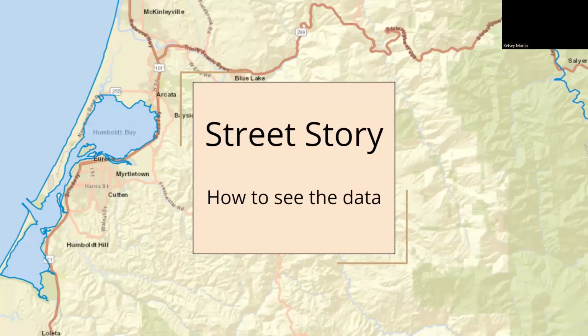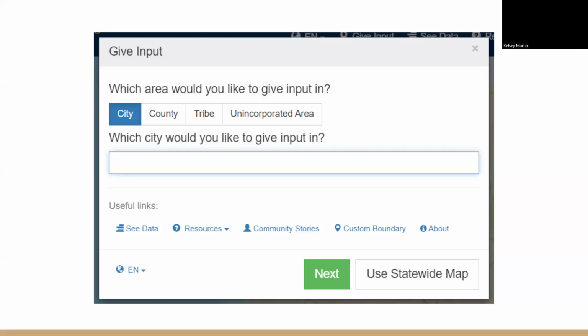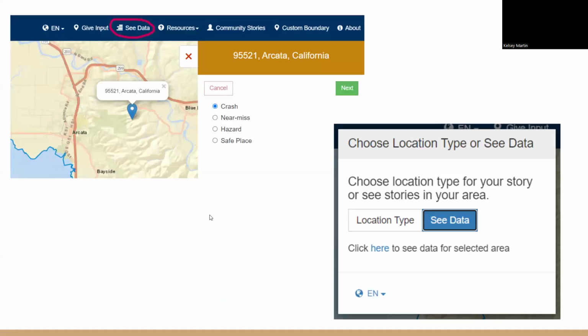So how to see the data on Street Story. You can go to streetstory.berkeley.edu, and this will be the first page that comes up. And let's say you want to check out Humboldt County. So you would click county, and then a pop-up menu would come down and you would click Humboldt and you'd press next. And it will take you to here.